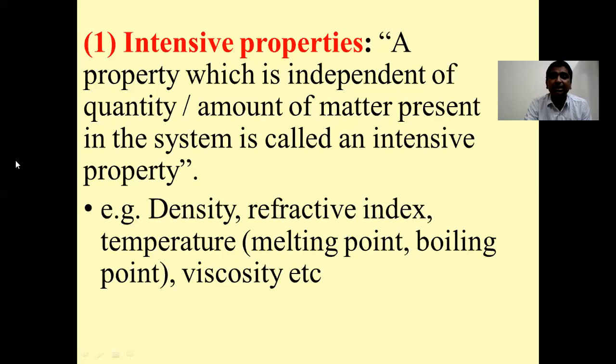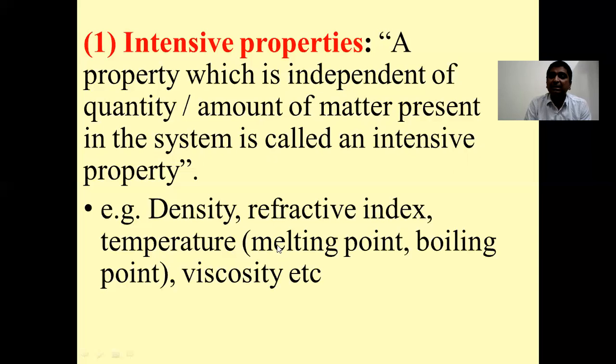Now the third example is temperature, that can be either melting point or boiling point. Let us consider simple water as the example, or any solid. Whatever the quantity of that liquid or solid taken, it will melt or boil at a particular temperature which is called its melting point or boiling point.